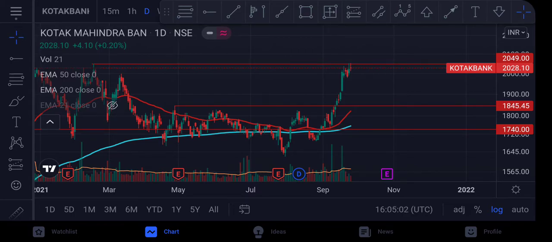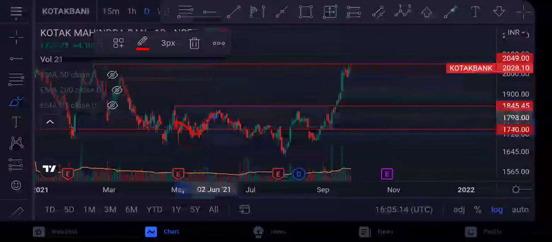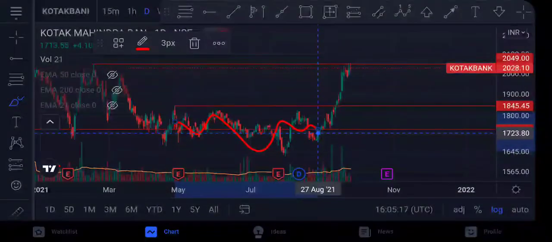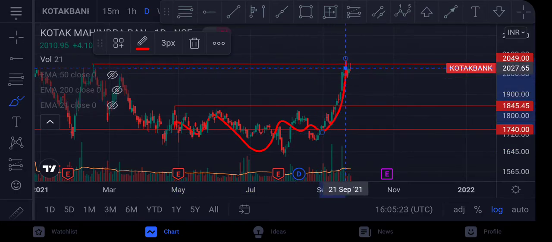So you can apply the 250 moving average on daily, weekly, and see if there is any support or resistance already. So as you can see, it was consolidating in a range like this. 200 rupees का पूरा range था from 1650 to 1850, and then it broke out and it tested its previous all time high level